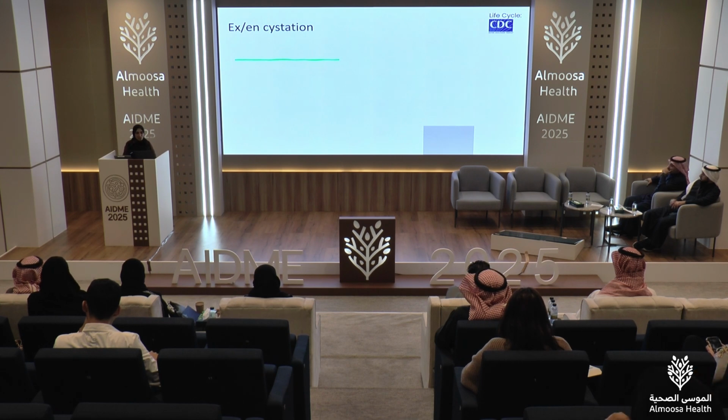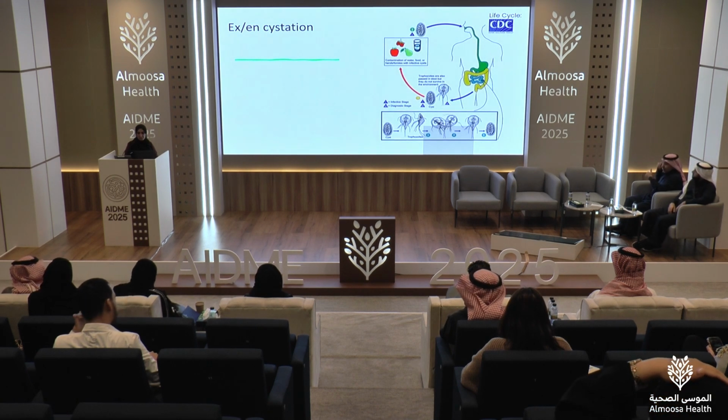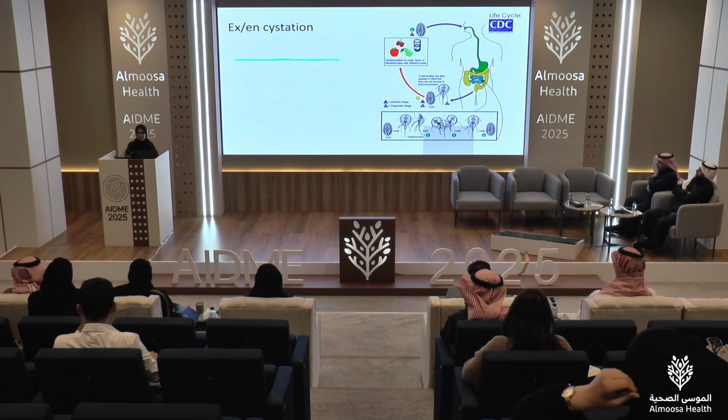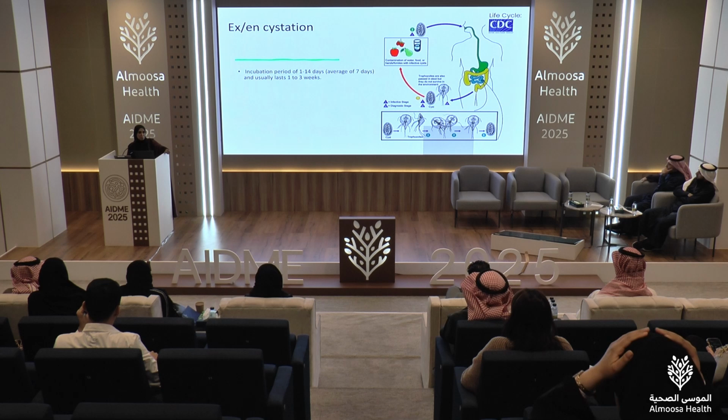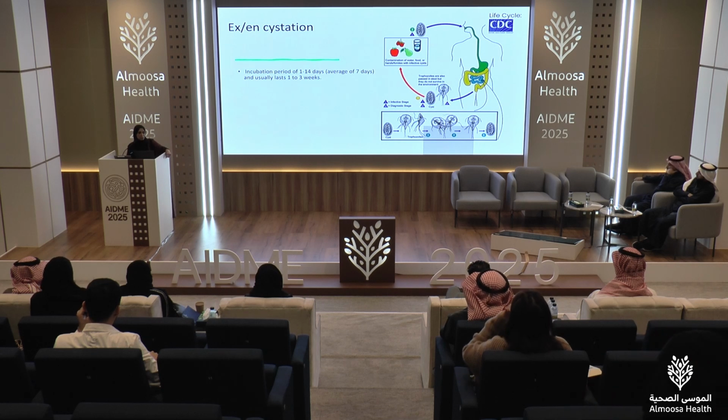This is the fascinating world of excystation and encystation. I got these slides from the CDC speaking about the life cycle and how encystation and excystation occur, and I find it so interesting. Before that, I would say that the incubation period is 1 to 14 days, the average is 7 days, and the illness usually lasts 1 to 3 weeks.